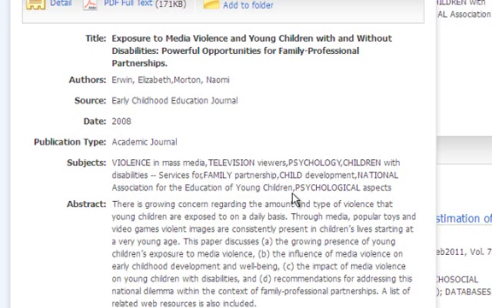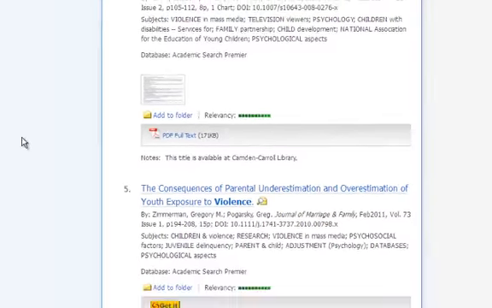If you're not familiar with this organization, you could easily do a Google search to find out who they are. And again, psychological aspects. You'll notice that we have psychology and psychological aspects. They are slightly different in meaning. What you may want to do is take note of what these subjects are, because you can actually search just by subject. So let's demonstrate that really quickly.